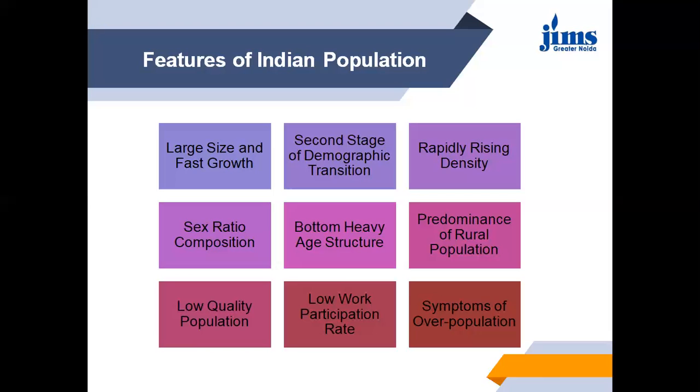The next feature is low quality population. Low quality population includes low literacy level, low level of education and training, and low life expectancy. In India, the quality of population can be judged with all these factors. Literacy level in India is very low; there are about 34 crore people in our country who are still illiterate. The level of education and training is very low in India. So the quality of population is very poor.